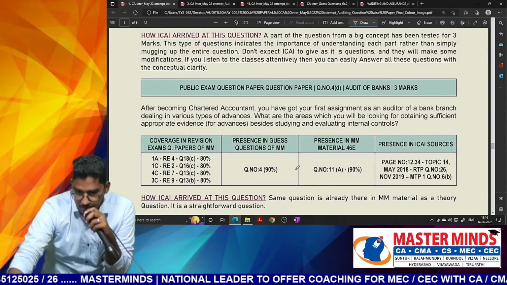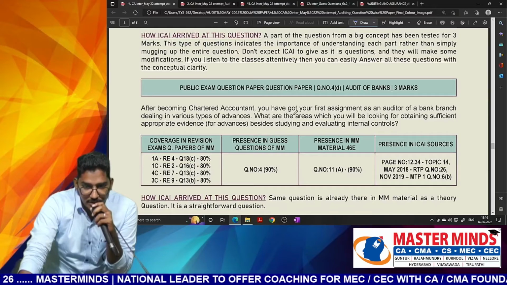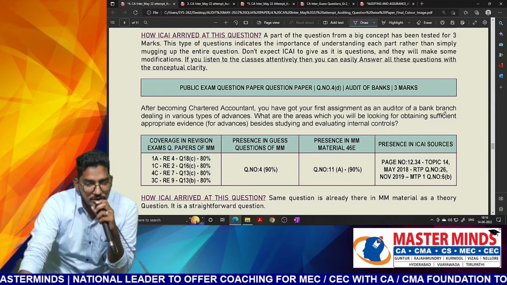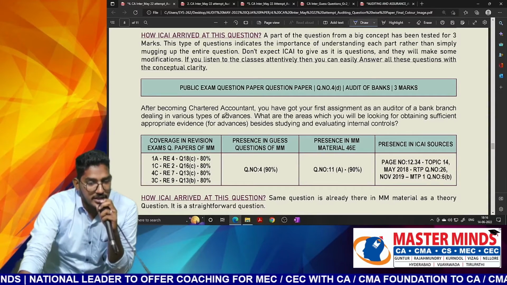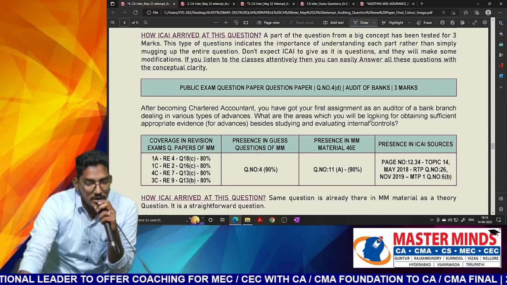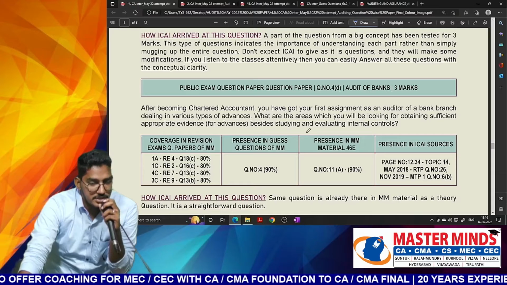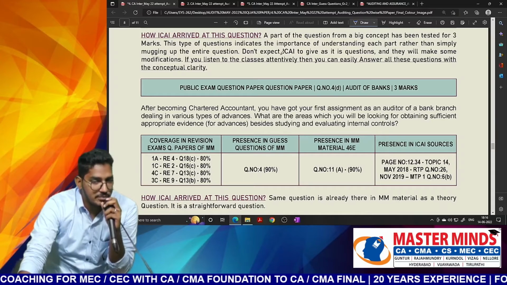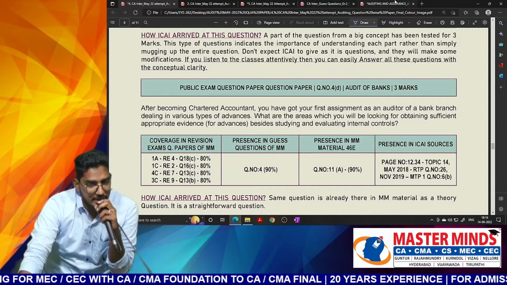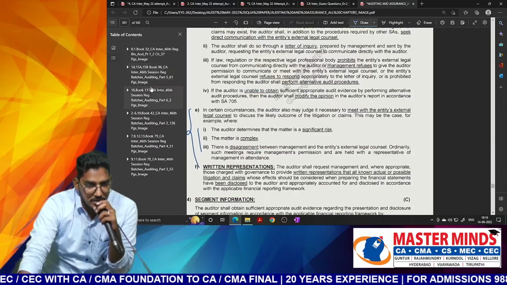After becoming a chartered accountant, you have got your first assignment as an auditor of a bank branch, dealing in various types of advances. What are the areas which you will look at for obtaining sufficient and appropriate evidence for advances? Nothing but what audit procedures you will perform regarding advances. Direct question from audit of banks.